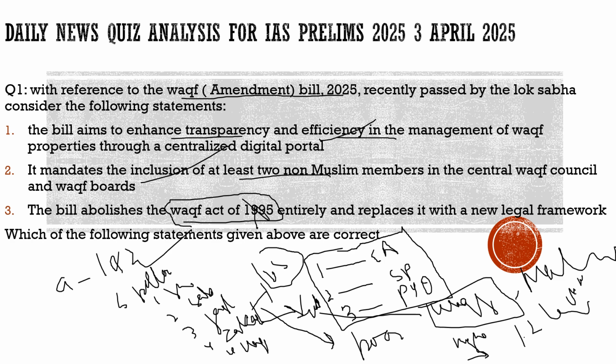So what is the issue? What were the issues highlighted by the government with respect to the waqf board in India, and why the government went for this waqf amendment bill? So there were various issues. First issue which was highlighted.